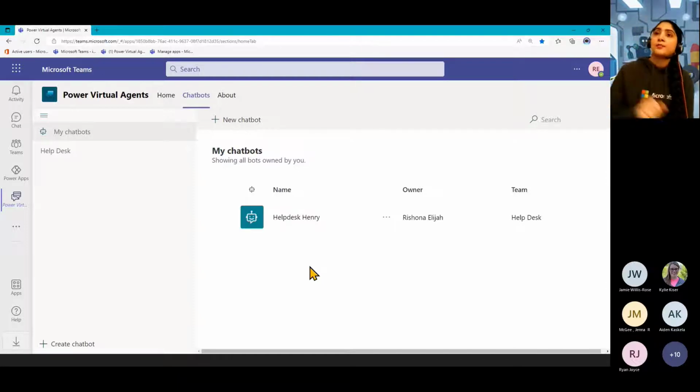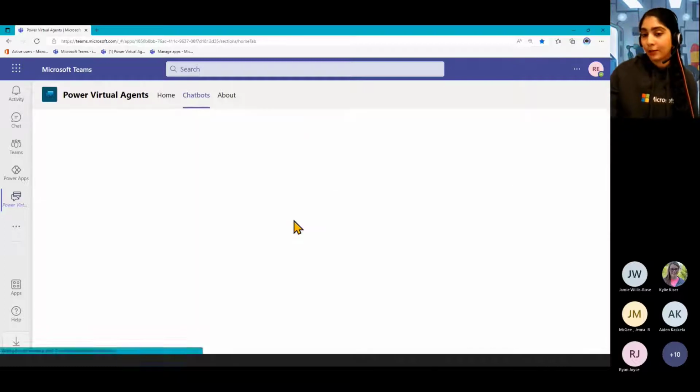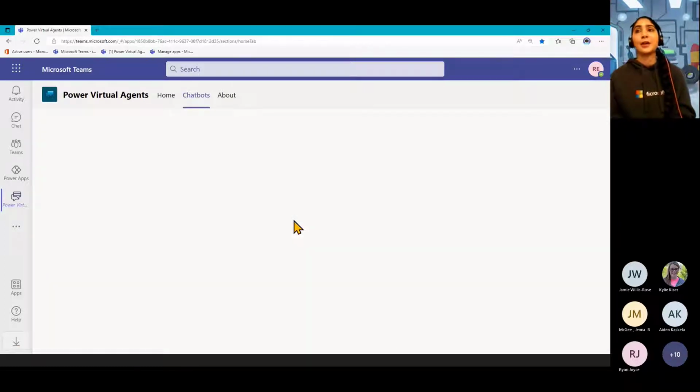But even though you specify a team, when we get to the publishing part of it, you can also publish your bots so that it's there for everyone to use, regardless of if they're within that team or not. So basically, you're just going to start off with the team, then you can build your bots inside that. So I've very cutely named this one Helpdesk Henry, which is the one that I'll show you guys today.